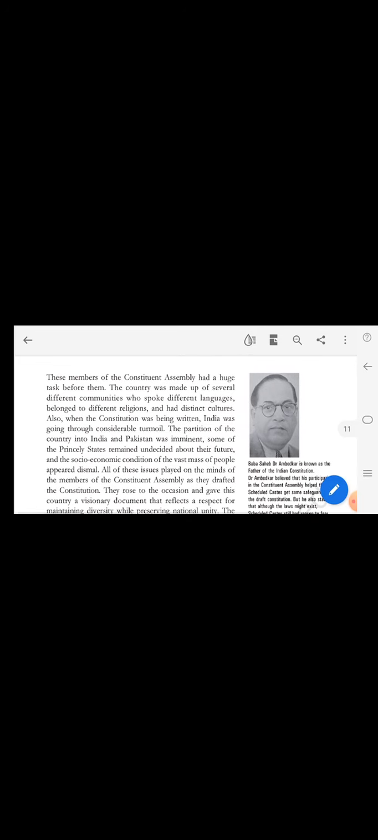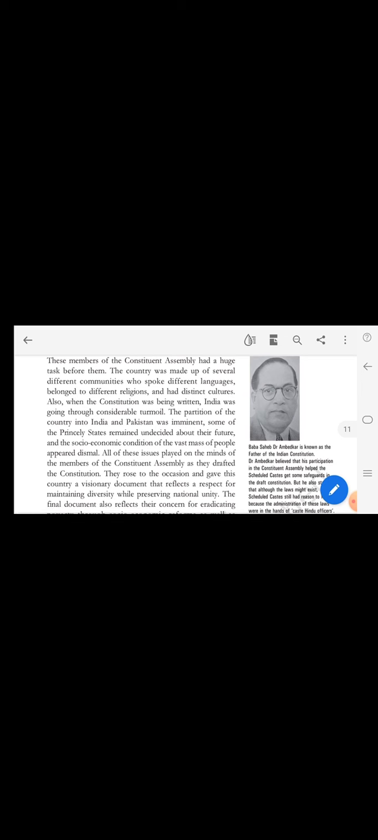Now let's see. The members of the Constituent Assembly had a huge task before them: to write the constitution. In our country we have people speaking different languages, with different cultures and different religions, so it was very difficult to frame the constitution in the beginning. There was also the concern of the partition of India and Pakistan, and the princely states remained undecided about their future.